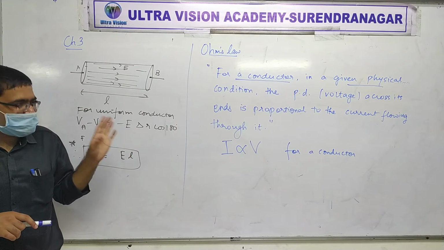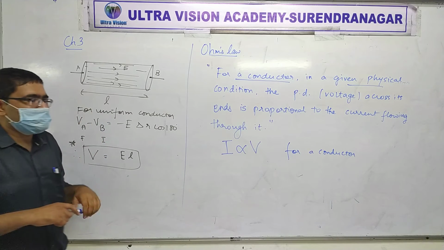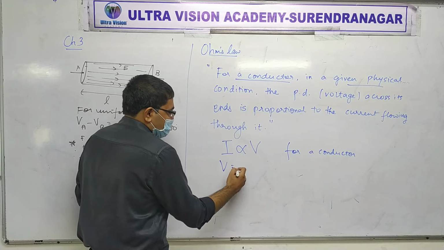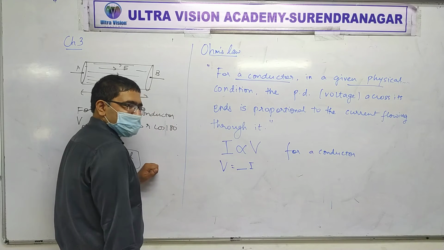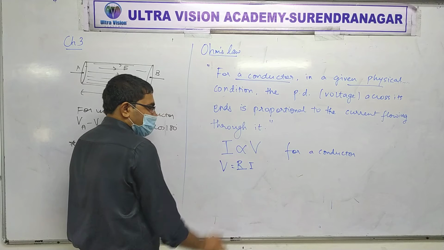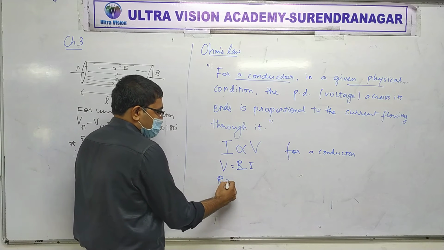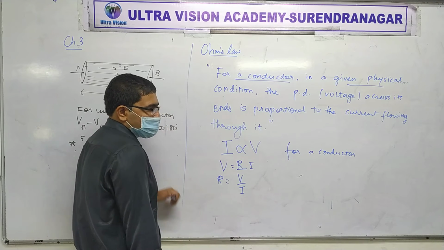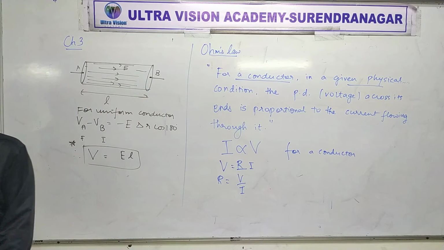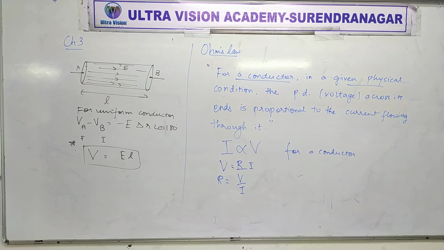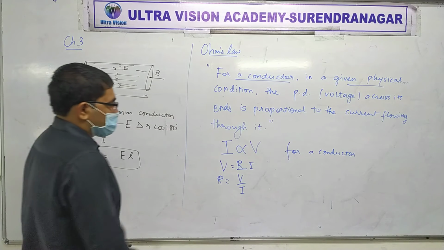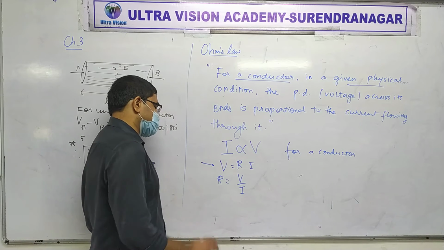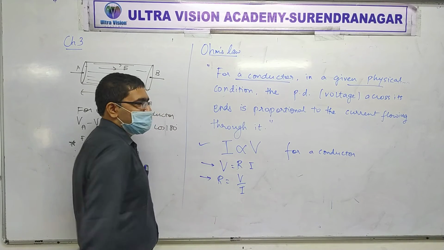So if you remove the proportionality sign, then you write a constant here. Yes or no? This constant is called resistance, or you can also define resistance as the ratio of the voltage for a conductor and the current flowing through it, equal to V by R. Right? Okay. So is this the Ohm's law? No. Is this the Ohm's law? No. This is the Ohm's law.